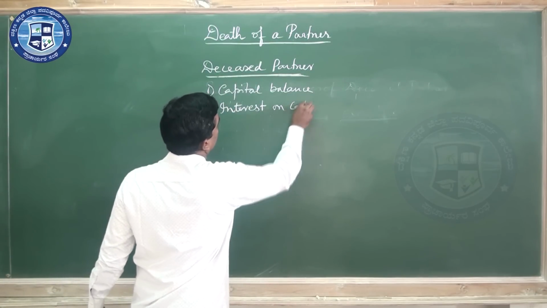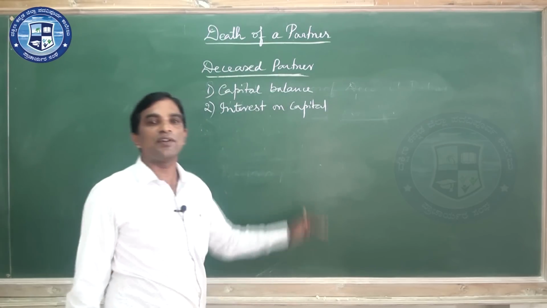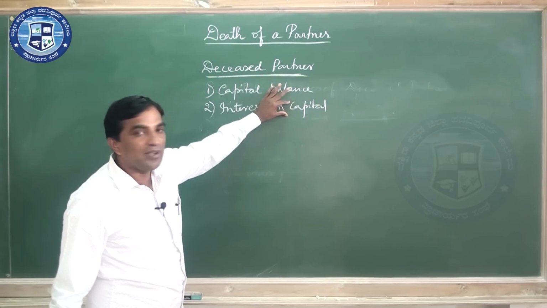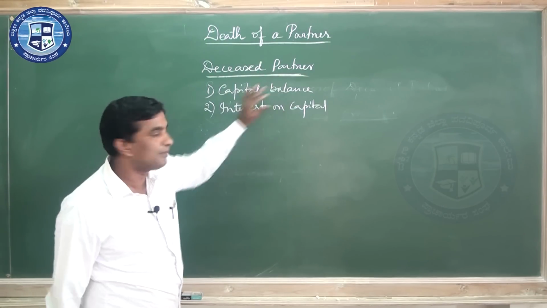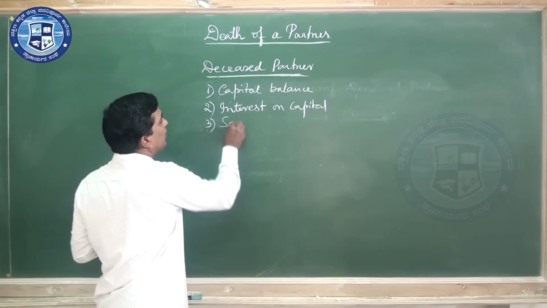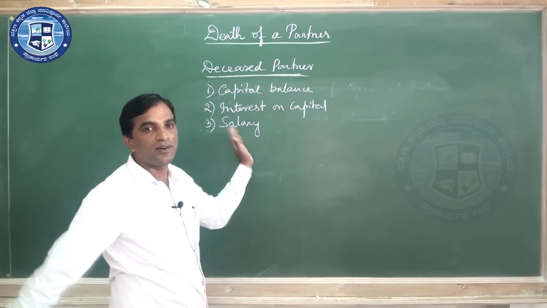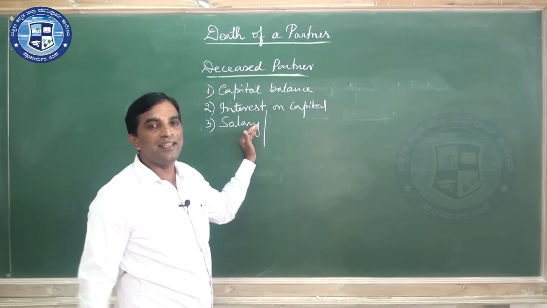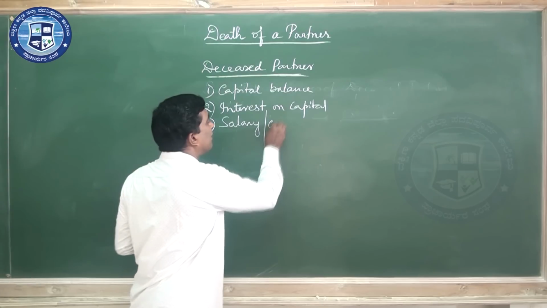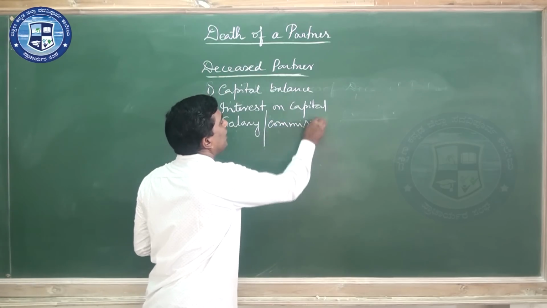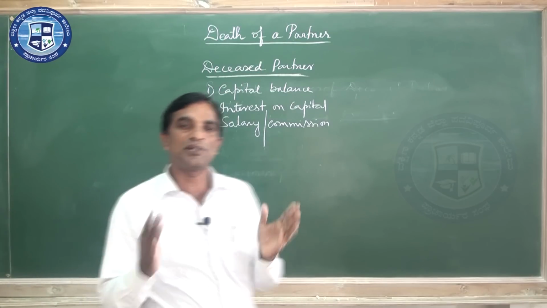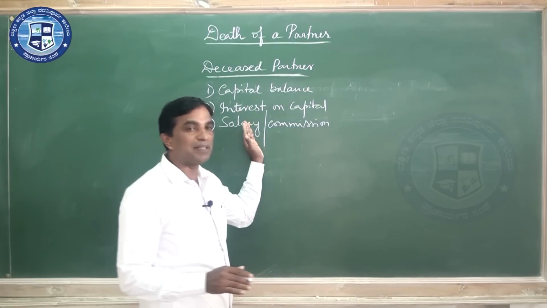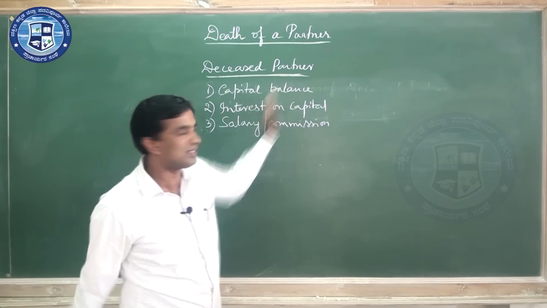Interest on capital. If they agree to pay interest on capital, that also should be calculated, but here, while calculating interest on capital, only till the date. Next, if they do any work for the company, or if they are appointed for any work, there may be salary, that also till that date, or commission. Sometimes they would be giving commission, that also till the date. If they give monthly salary, you should calculate how many months he was there.